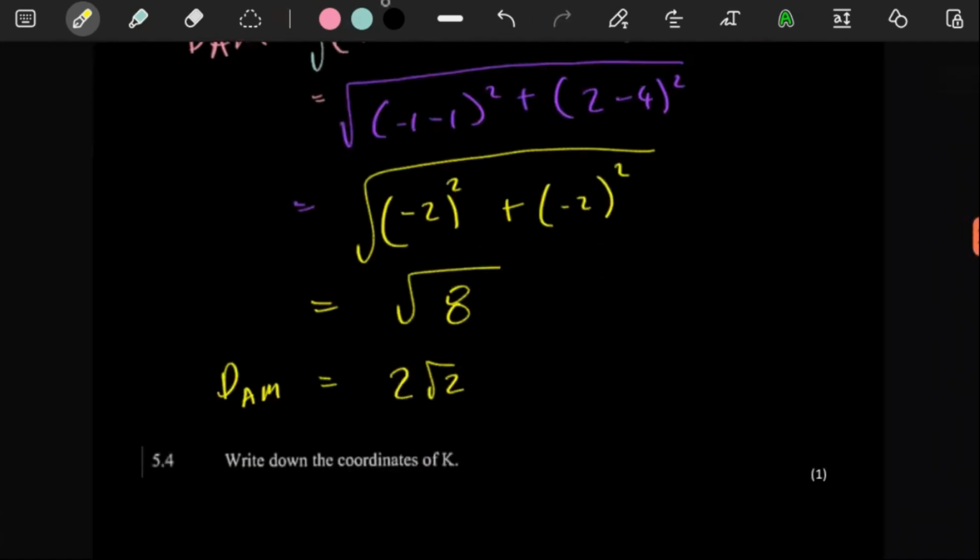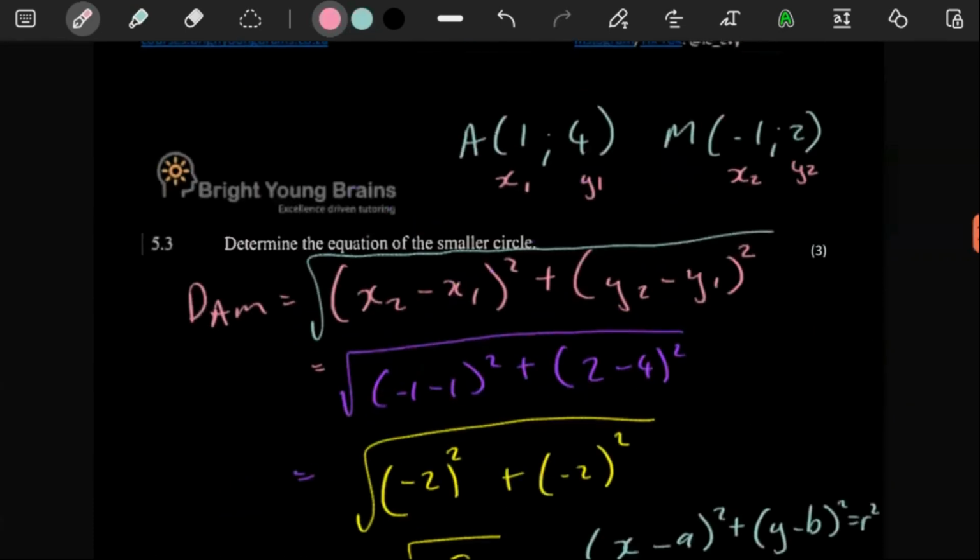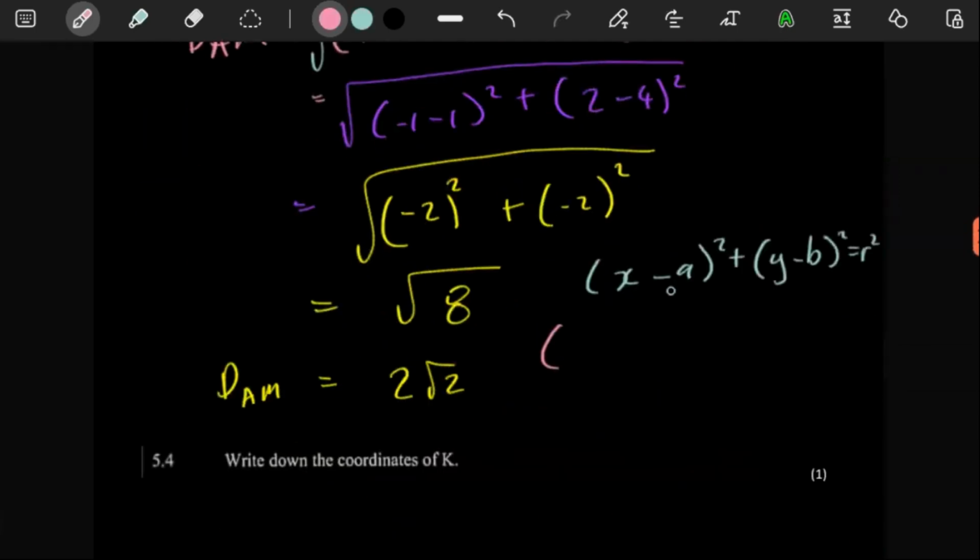Remember the equation of your circle, x minus a squared, y minus b squared equals r squared. We already have r, it's this value. The center we have it because of M. So we're gonna put there, if you throw a negative 1 over there, it's gonna come out as a 1. If you throw a positive 2 over there, it's gonna come out as a negative 2. And the radius, we said it's 2 square root of 2. And then the whole thing there, you just make sure it's squared. There you go. That's going to be your answer.